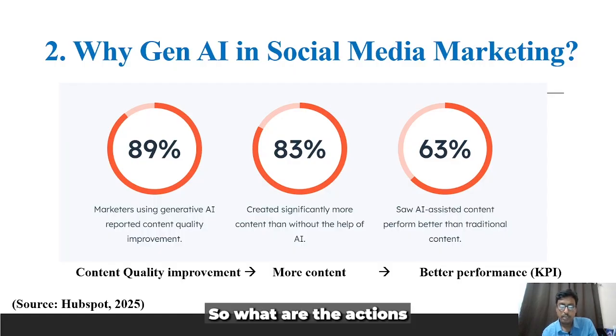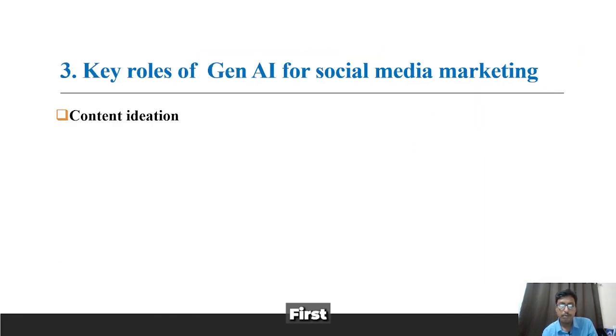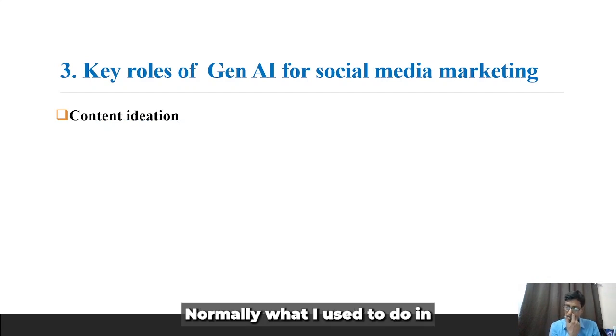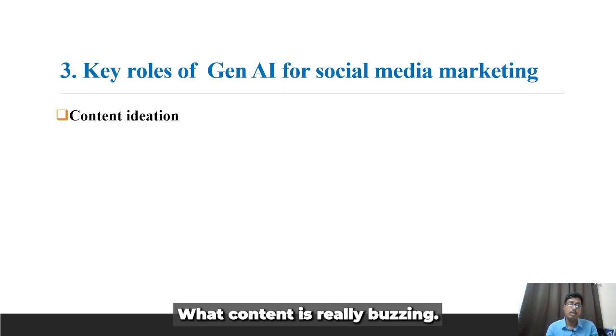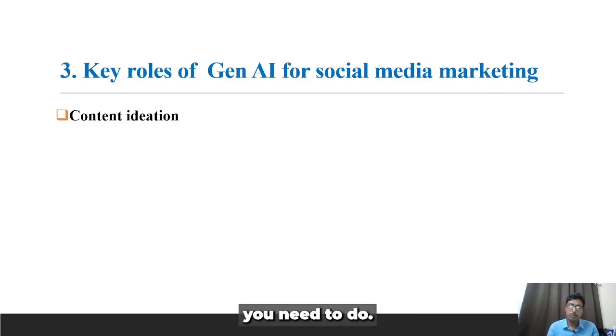So, what actions and roles can it play? First is content ideation. Before the advent of generative AI, you used different tools to find out what content is really buzzing, so we could get an idea for content ideation. You needed to do separate searches, but using generative AI you can come up with content ideas. I'll be discussing in what way generative AI helps in content ideation.